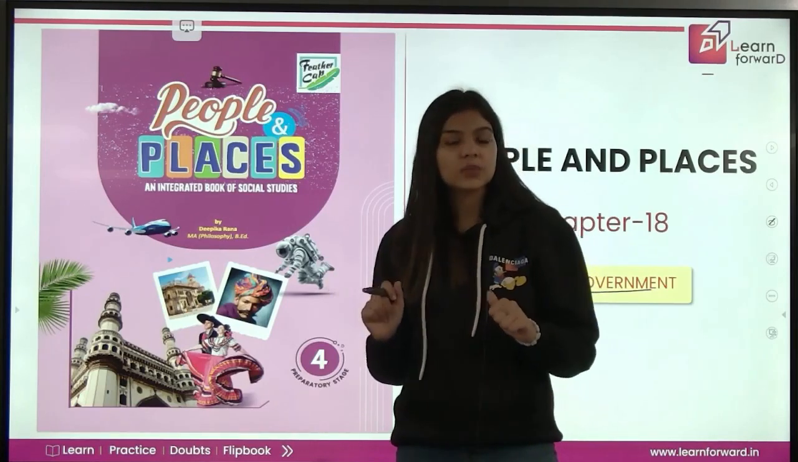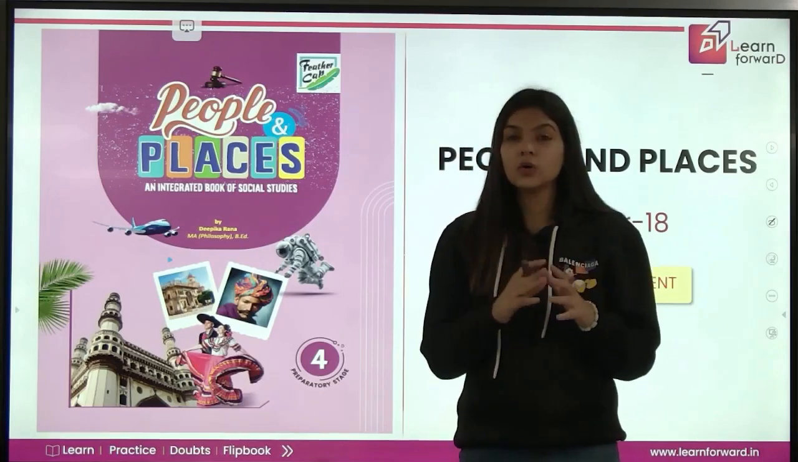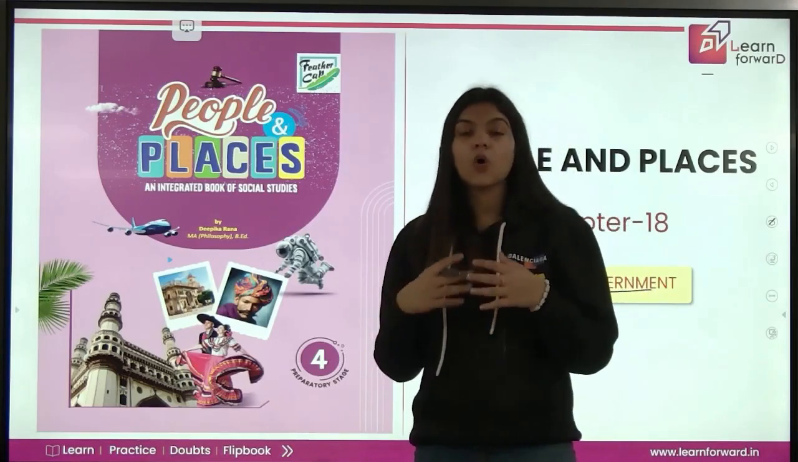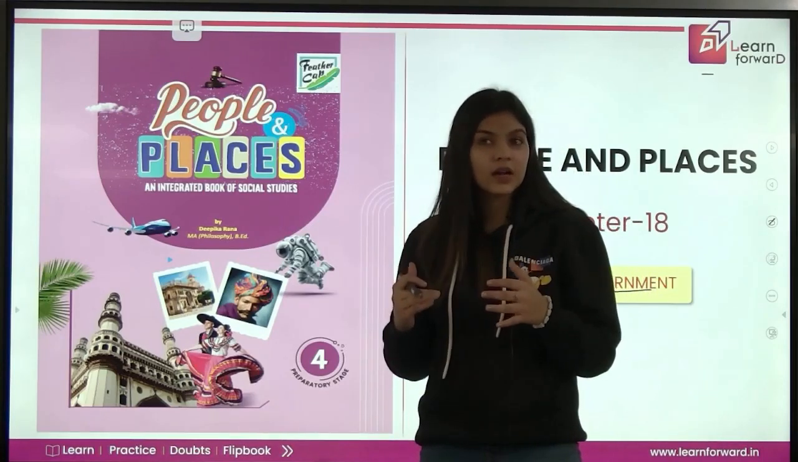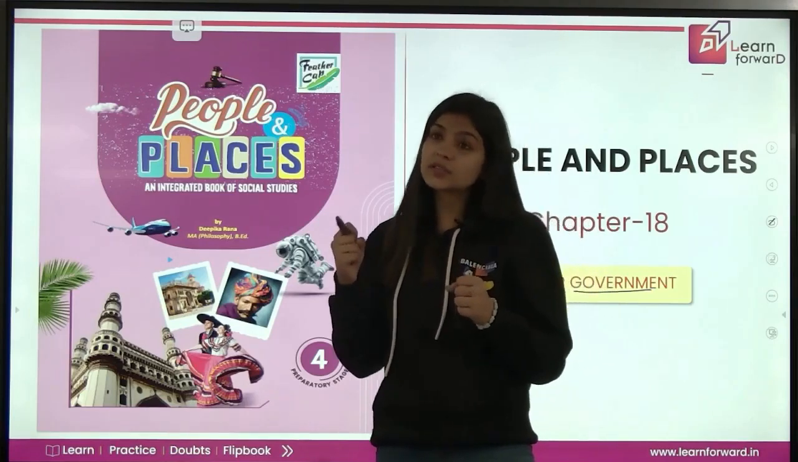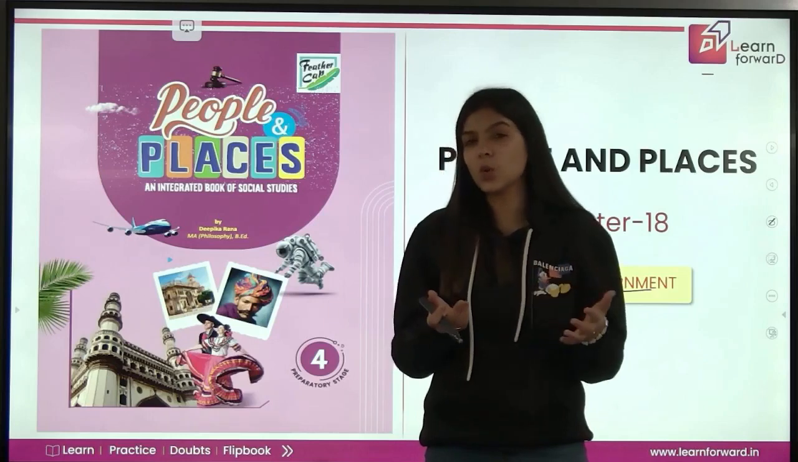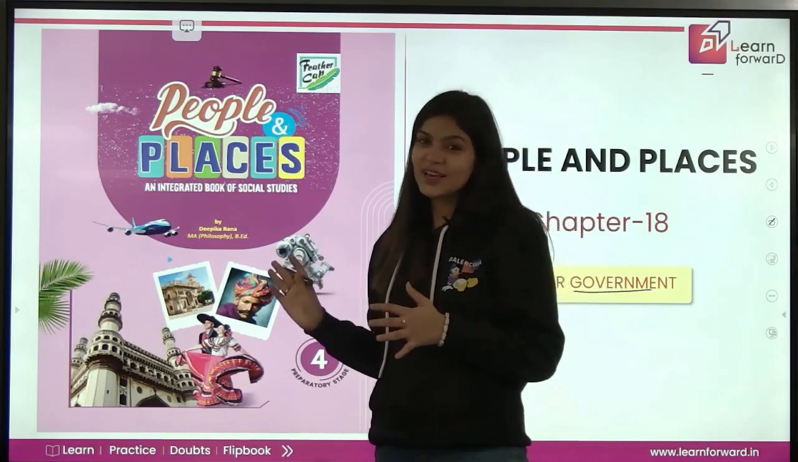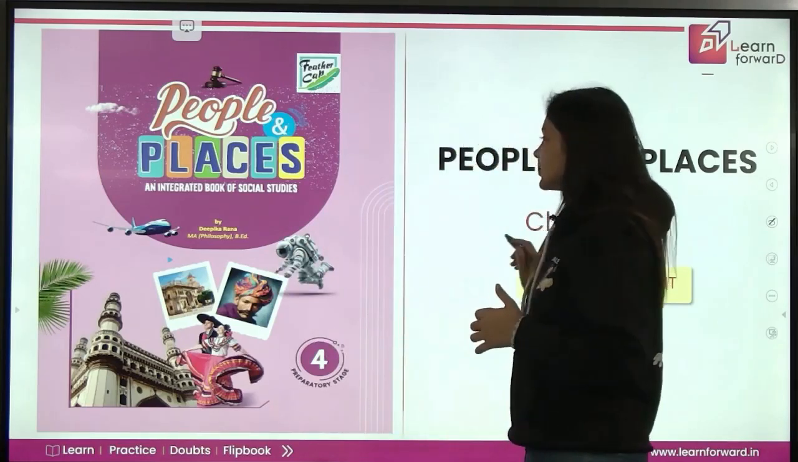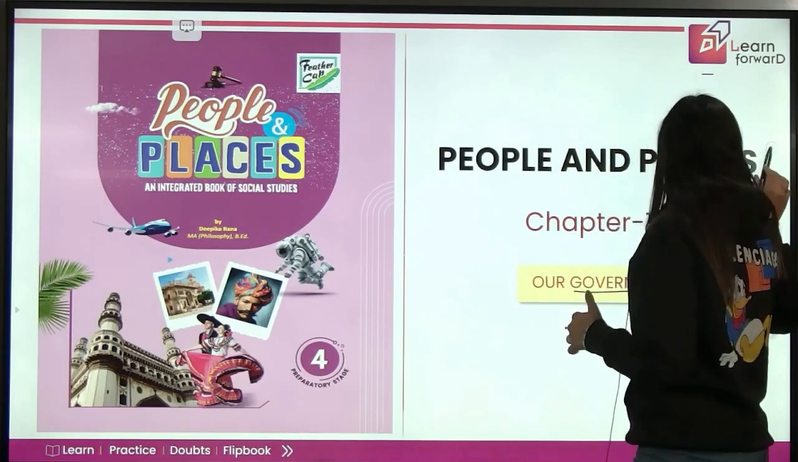So in this chapter, we are going to learn how our government is formed, on what types it is divided, and on what stages, how it is categorized, who appoints the chief minister, who appoints the governor. So a lot of things are to be studied in this chapter. I hope you are all ready.